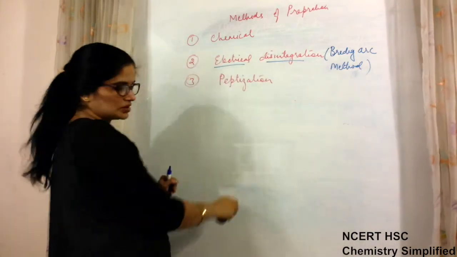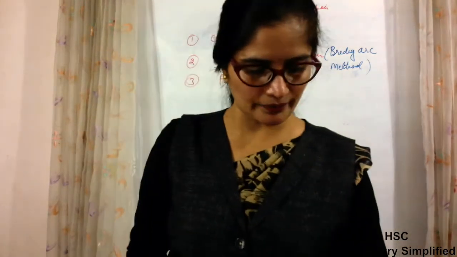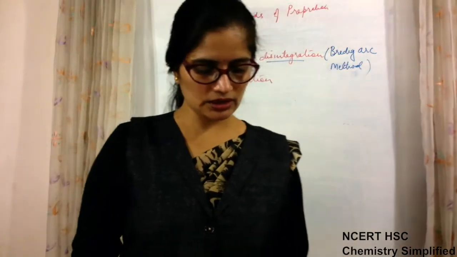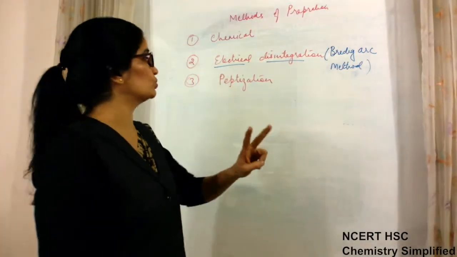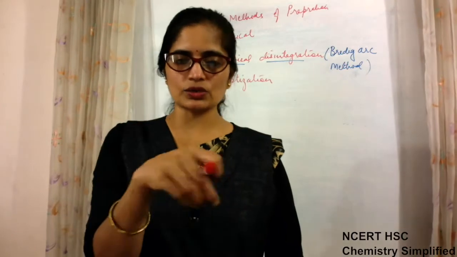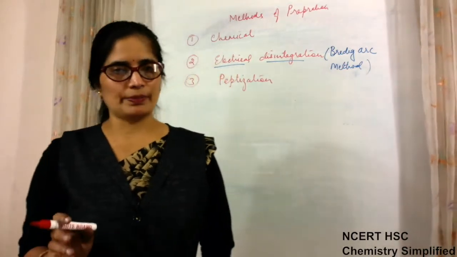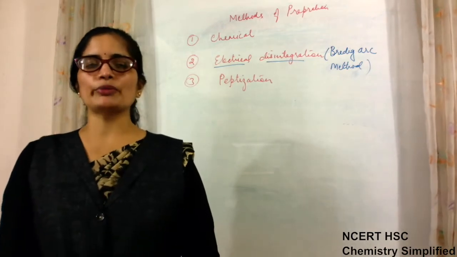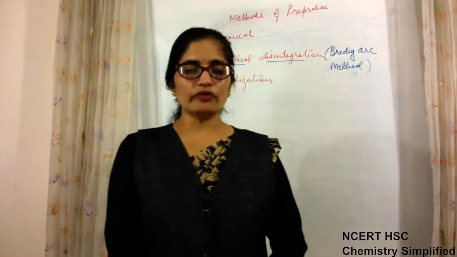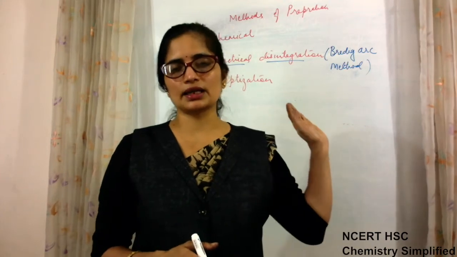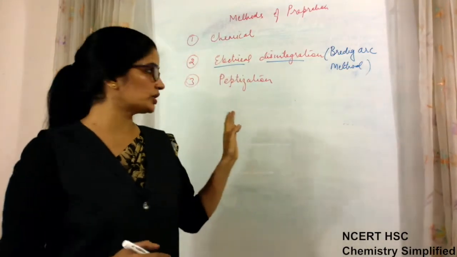In the peptization method, peptization is done for those electrolytes which have coagulated. Direct preparation methods are only 2, chemical or electrical disintegration, and simply for lyophilic colloids, I told you, just dissolve them in water, they will be prepared. So that is one simple method. For lyophilic, it is not a problem to prepare. For lyophobic, we have to see some technical methods. So one is the chemical method, the other one is electrical disintegration.